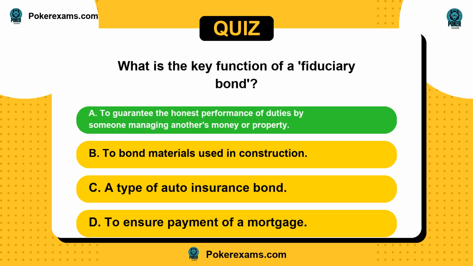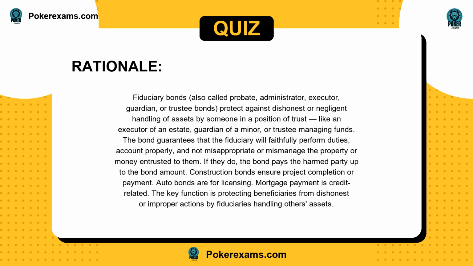The answer is A. Fiduciary bonds, also called probate, administrator, executor, guardian, or trustee bonds, protect against dishonest or negligent handling of assets by someone in a position of trust, like an executor of an estate, guardian of a minor, or a trustee managing funds. The bond guarantees that the fiduciary will faithfully perform duties, account properly, and not misappropriate or mismanage the property or money entrusted to them. If they do, the bond pays the harmed party up to the bond amount.